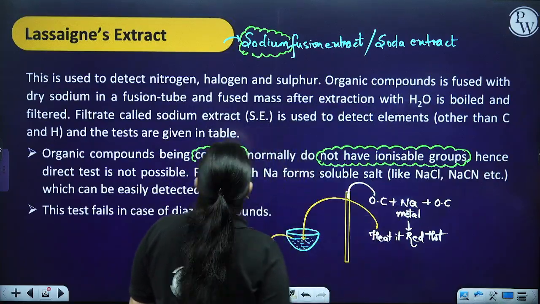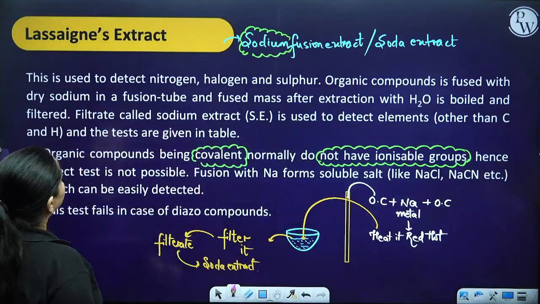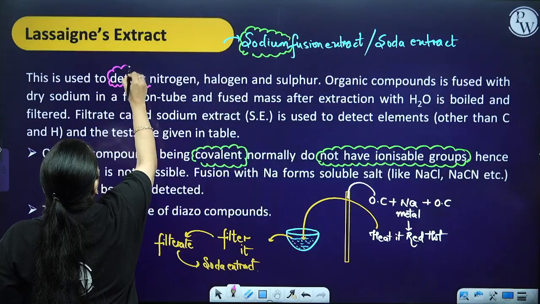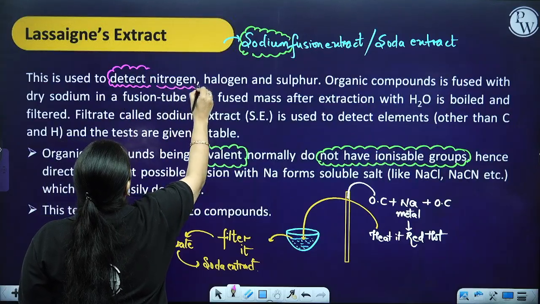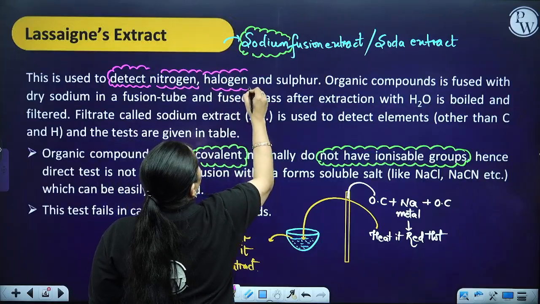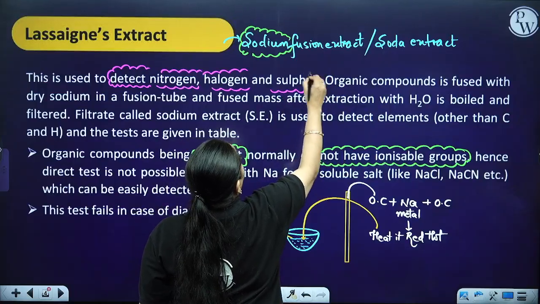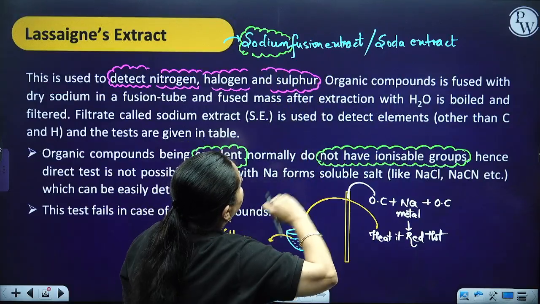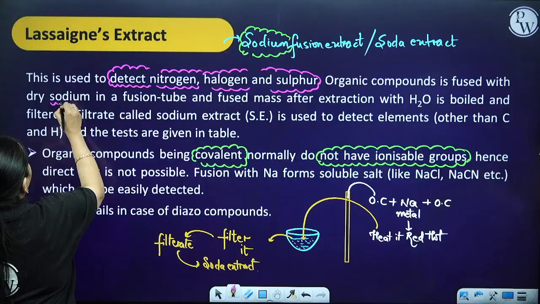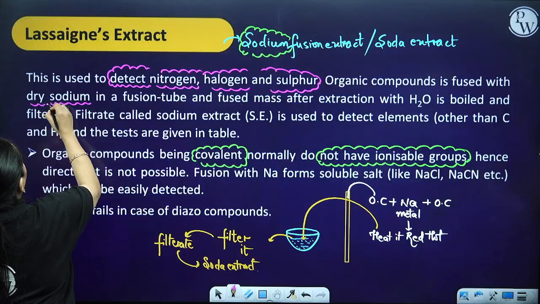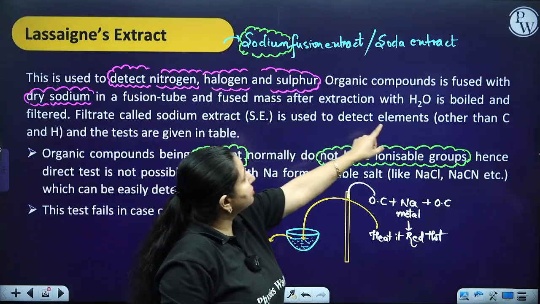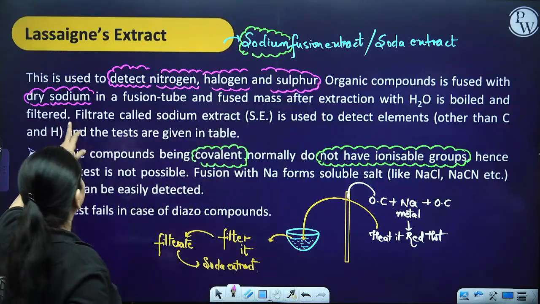So let's see over here. This is used to detect nitrogen, halogen and sulfur. Organic compound is fused with dry sodium in a fusion tube, and the fused mass after extraction with H2O is boiled and filtered.